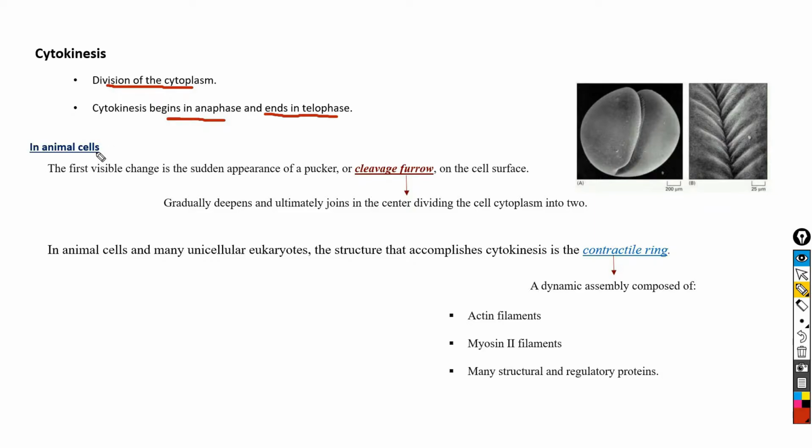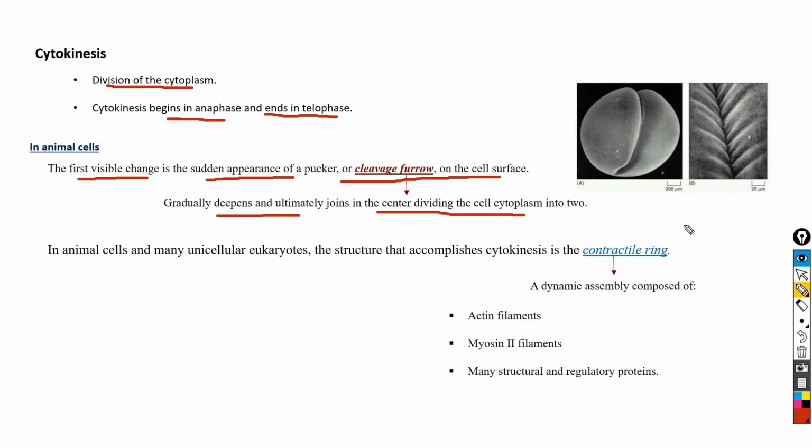In an animal cell, cytokinesis is achieved by the appearance of a cleavage furrow in the plasma membrane. Means the first visible change is the sudden appearance of a cleavage furrow on the cell surface. And this cleavage furrow gradually deepens and ultimately joins in the center, dividing the cell cytoplasm into two. As you can see here, the cell is showing cleavage furrow on the cell surface.